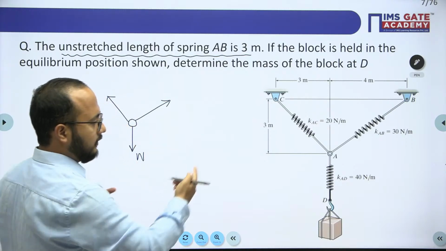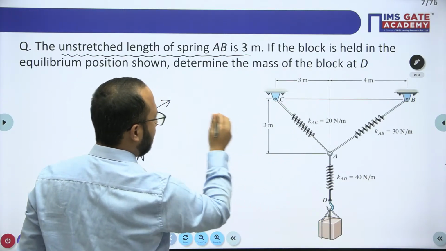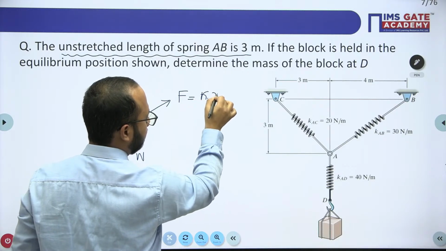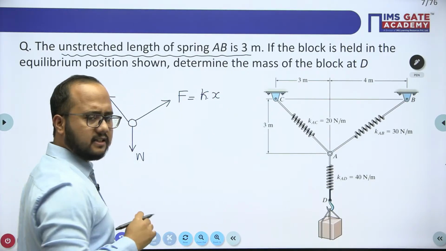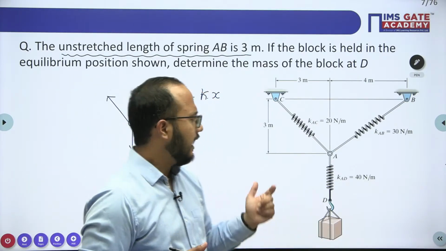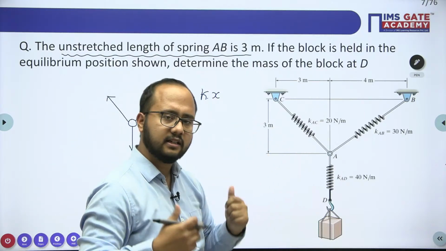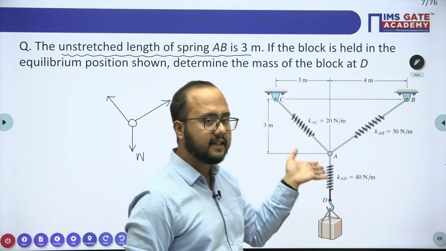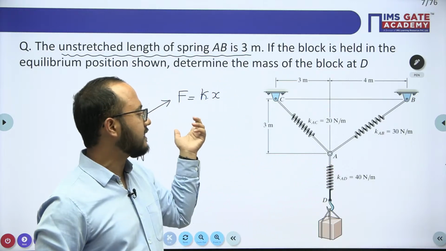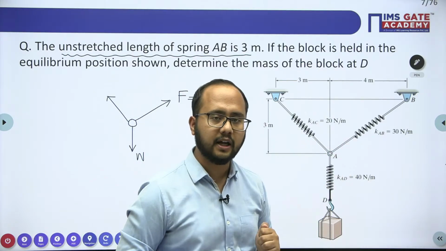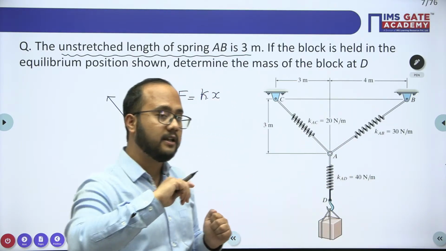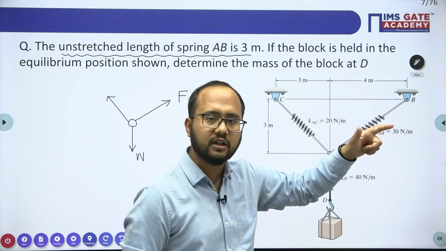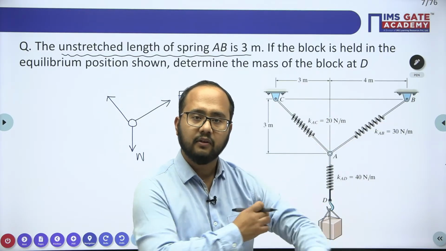Now see, for this particular spring AB, a spring force will be acting, that will be equal to kx, right? Obviously simple. And for this AC, there is also a spring force, it will also be equal to kx, but for that we need to know what is x. Similarly, we need to know what is x for this AB spring. But as they have mentioned the unstretched length, and this is the actual length, if we take the difference, we'll get the answer.